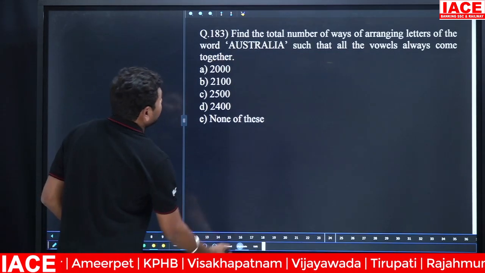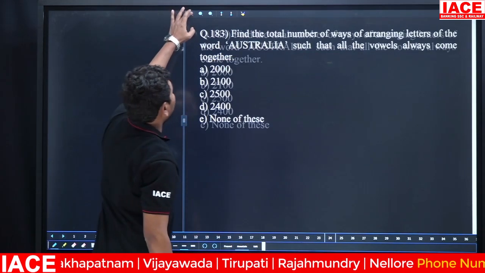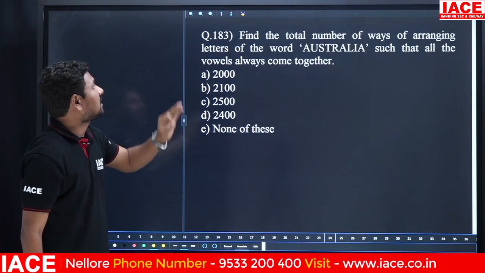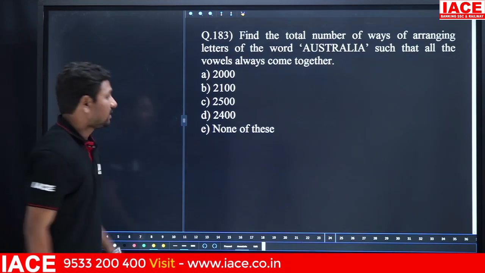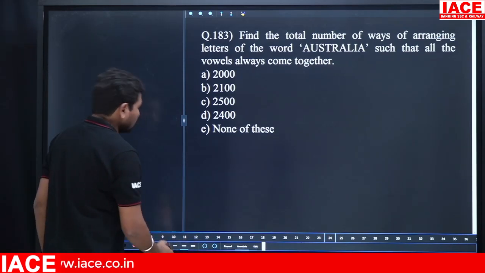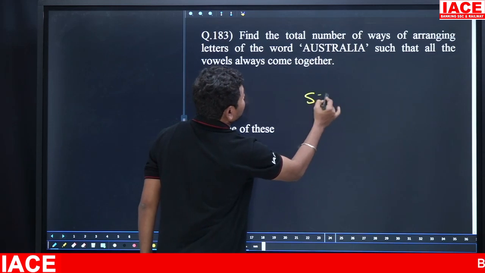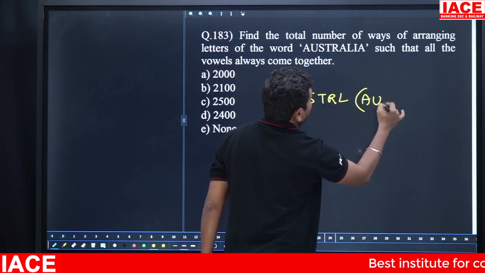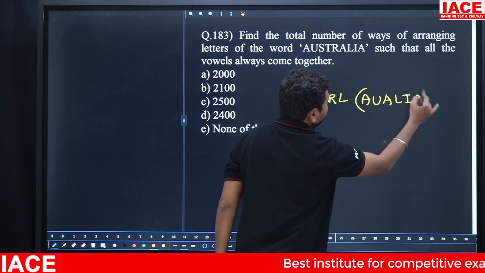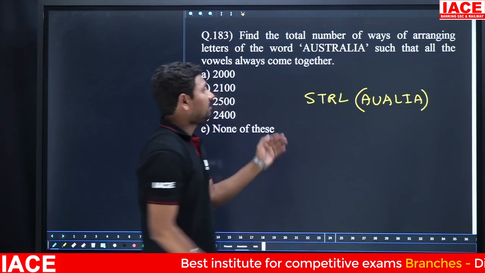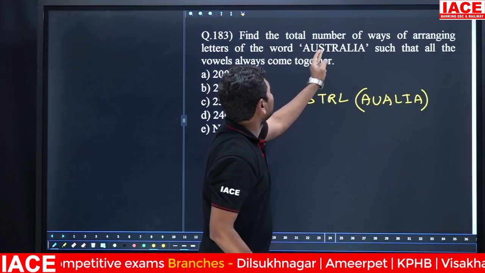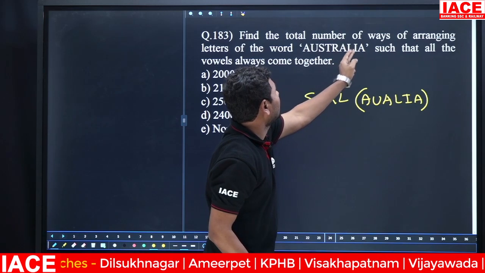Next, find the total number of ways of arranging the letters of the word Australia such that all the vowels always come together. All the vowels come together, so what can we do here? S, T, R, L. The remaining are A, U, A, L, I, A. Overall, how many letters are there? 1, 2, 3, 4, 5, 6, 7, 8, 9.